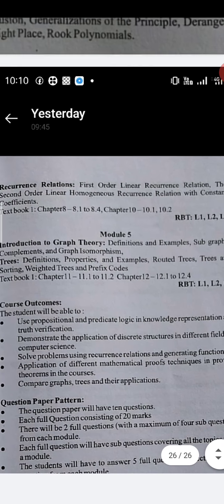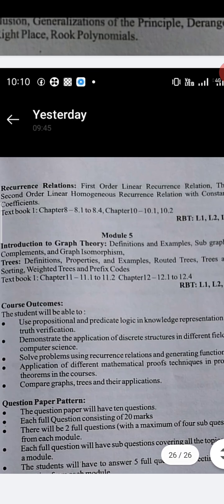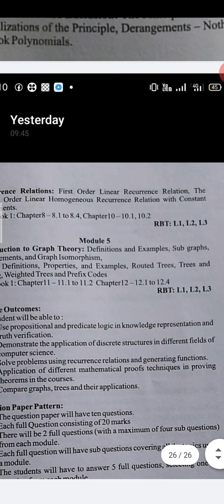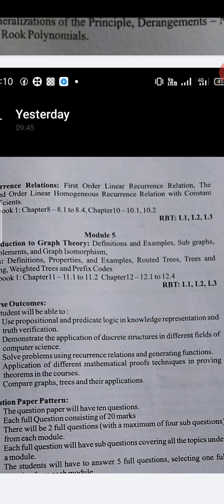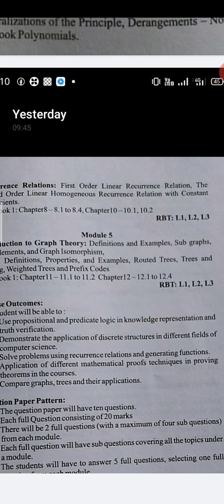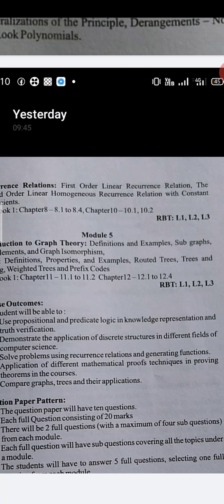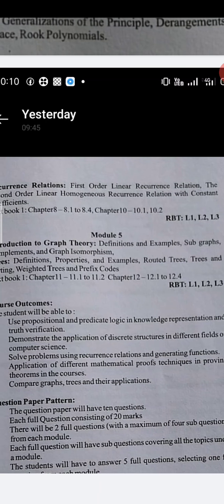Now, course outcomes. The student will be able to use propositional and predicate logic in knowledge representation and truth verification. Then demonstrate the applications of discrete structures in different fields of computer science. That time we are going to understand the value of DMS. Solve problems using recurrence relations and generating functions. Applications of different mathematical proof techniques you are going to study.